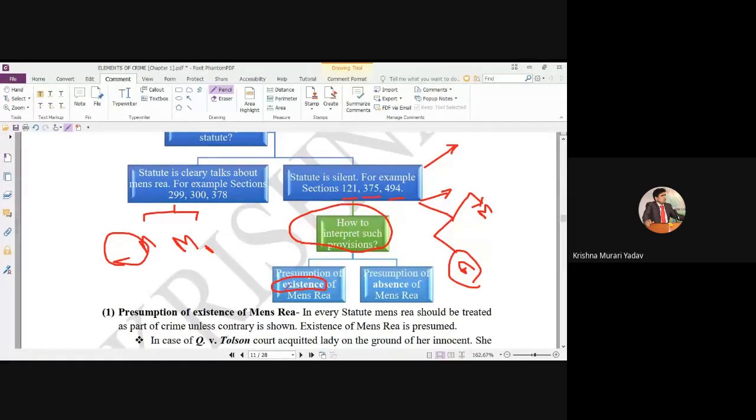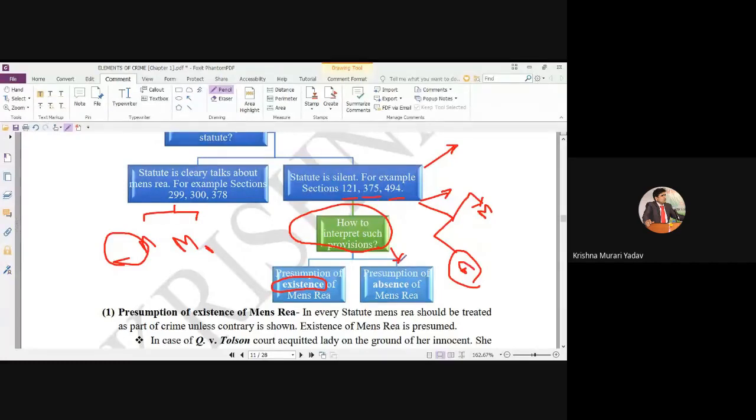It means where the law is silent, actus non facit reum nisi mens rea should be applied. But at least 500 judges are just opposing. They are saying that no, no, no, no. If the law is silent, you can't insert such a condition. You can't say that mens rea is also necessary. So my point is that there is a hard debate between both sides.